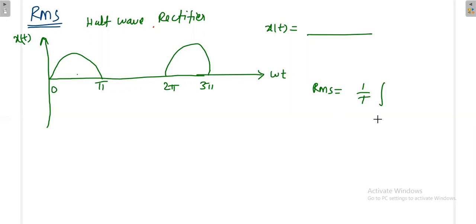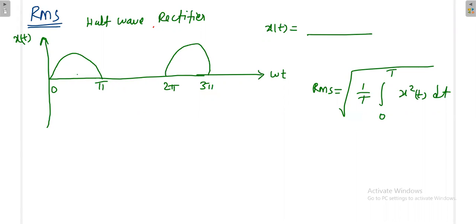So this integration goes from 0 to T, in the sense here 0 to 2 pi. 0 to T of x of t, dt, overall square root. The main critical part here is how to represent this signal in terms of mathematics. That is somewhat critical, or otherwise you can directly write. Once you represent this, you can easily find the RMS value.